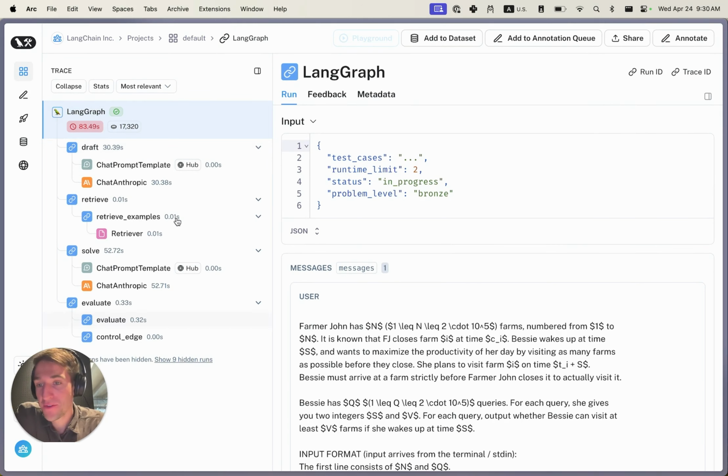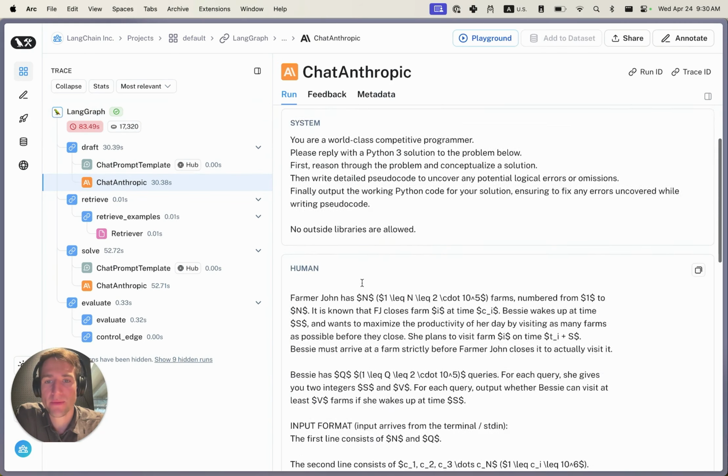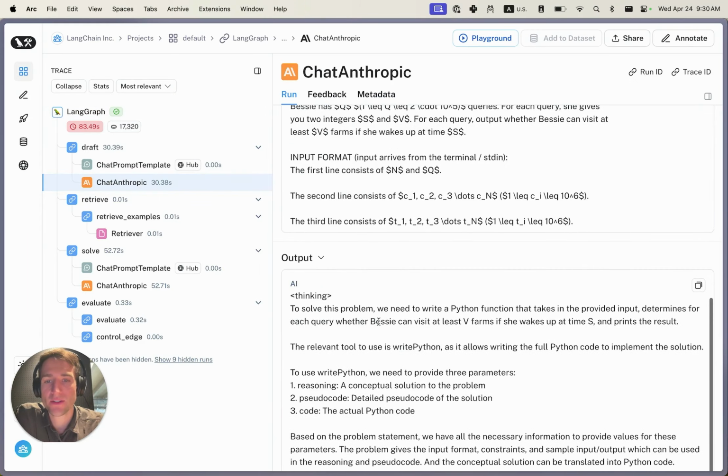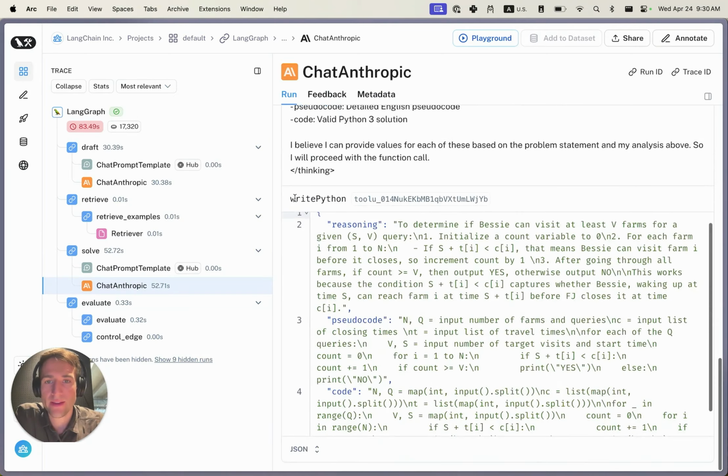You can see it's only a few steps this time, so that's great. And following our graph structure, we had the draft node here, which takes the initial question, the system prompt, the question, and it outputs the initial answer to the problem. We retrieve some examples from it. So again, see the query is this candidate program that we talked about, and it retrieves other examples from the corpus. And then we pass that in here. So you can see now those examples are formatted here in the system prompt for the solver.